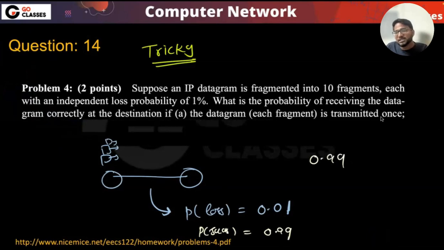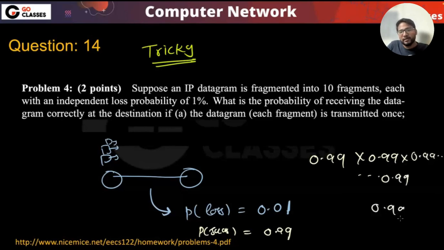But will just one of them suffice? No. If you want the datagram to reach successfully, you want all of them to reach successfully, which means the first reaches successfully and the second reaches successfully and the third fragment reaches successfully and so on, right? So basically, this is 0.99 power 10, right? So this is the probability that the datagram will reach successfully if there are 10 fragments. Okay. So this is part A.